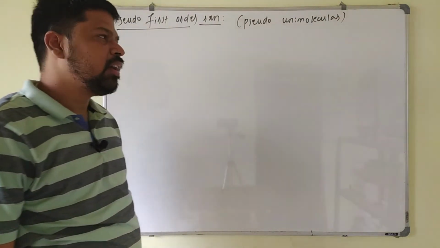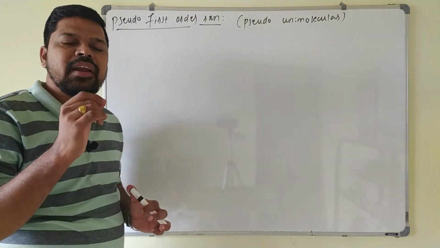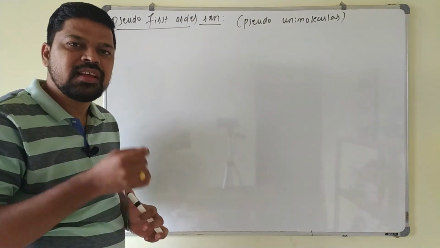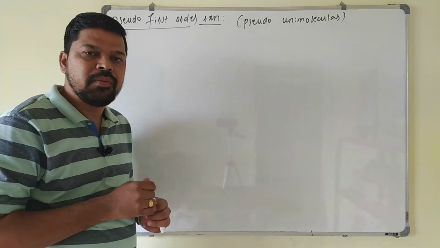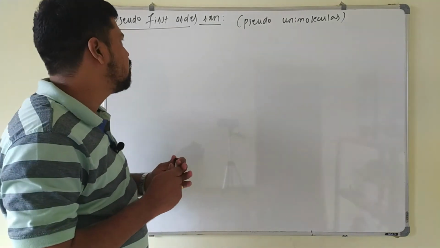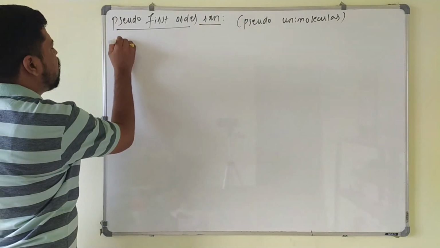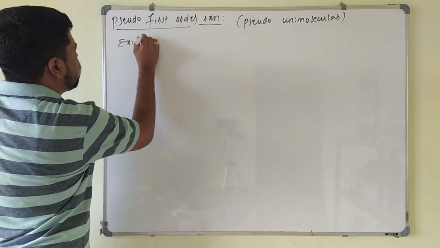Pseudo unimolecular reaction. In a chemical reaction, whenever a reactant is taken in large excess, then the rate of the reaction becomes independent of the reactant that is taken in the large excess. So here, for example, if I take hydrolysis of ester,